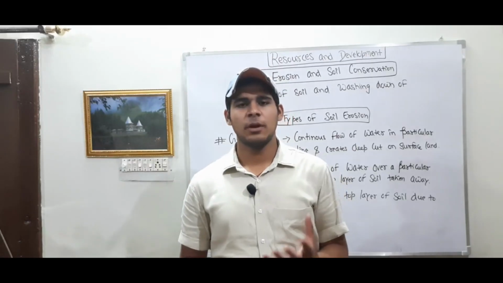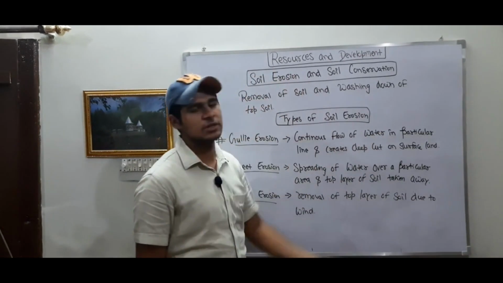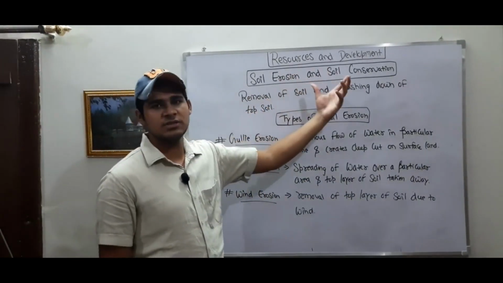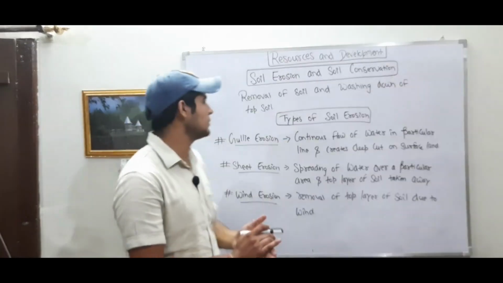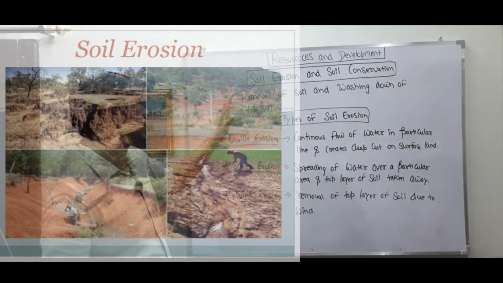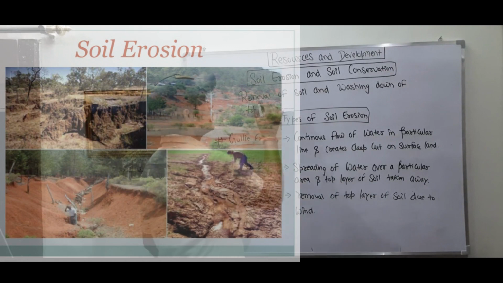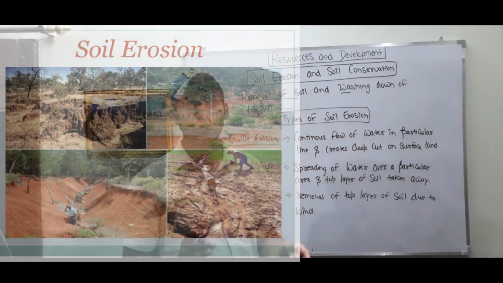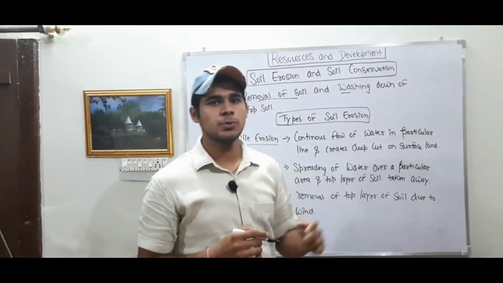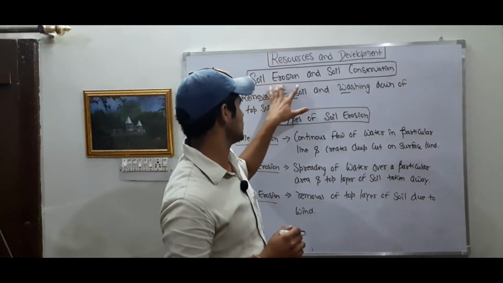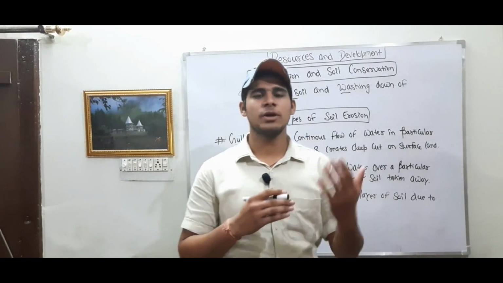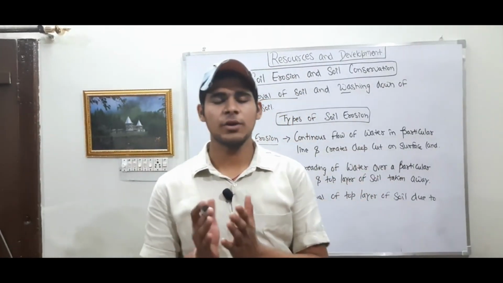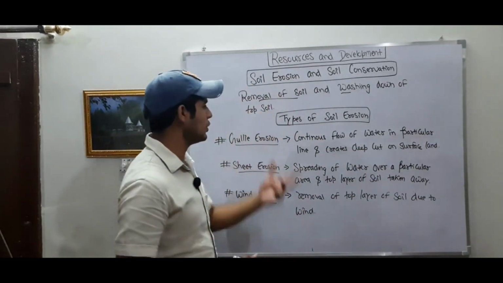Towards the end of the chapter, now we will discuss soil erosion and soil conservation. What is soil erosion and soil conservation? Soil conservation we will discuss after some time. Now discussing soil erosion. Soil erosion means removal of soil and washing down of the topsoil. When the upper layer of the soil, or the topsoil, is removed due to wind or water, it is known as soil erosion.